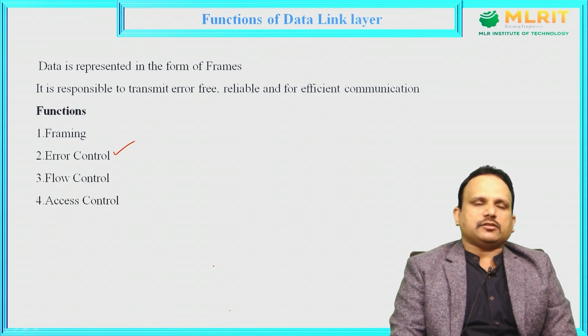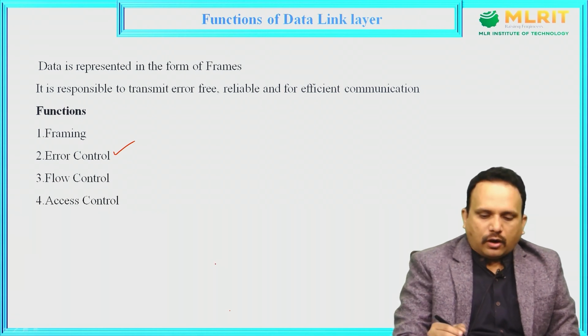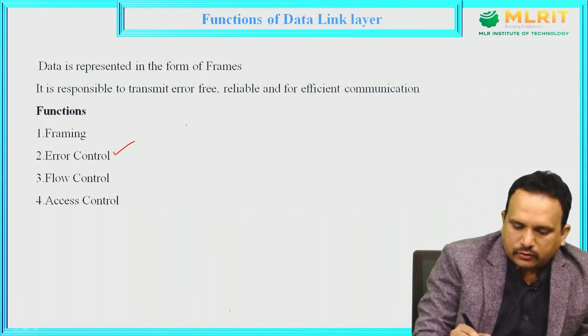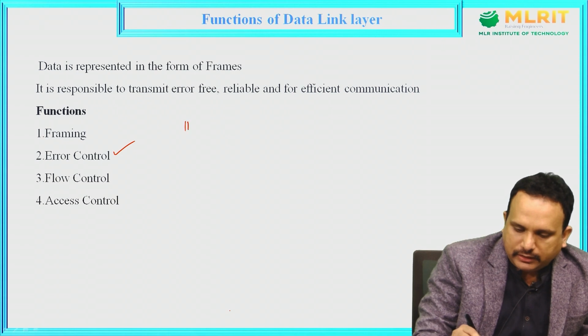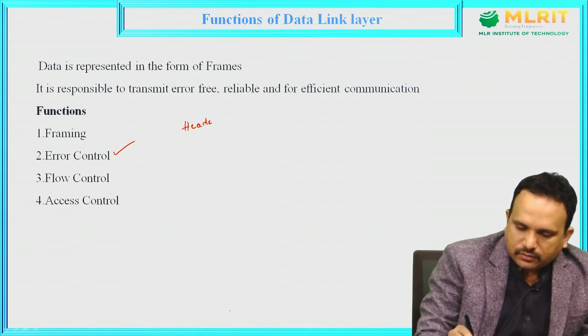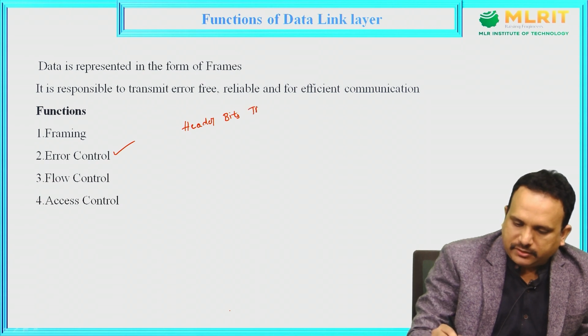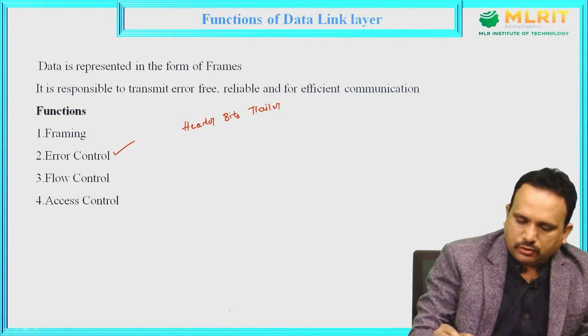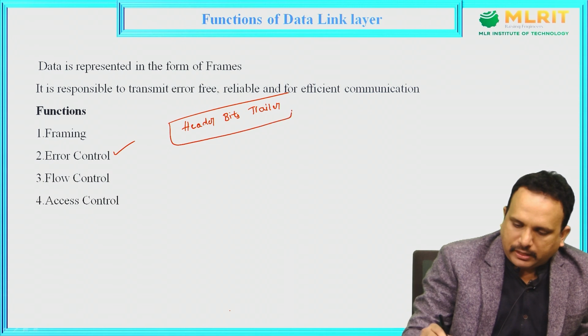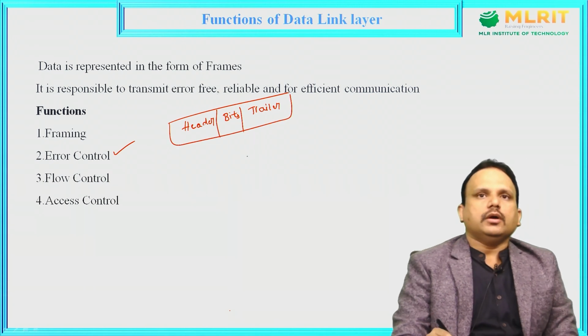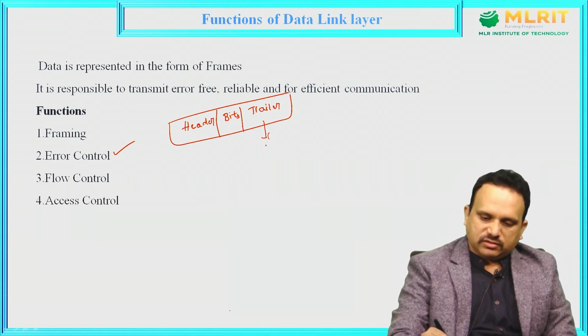Already we have seen the frame: header part, bits and trailer part. In the trailer part, you are going to include some CRC bits.